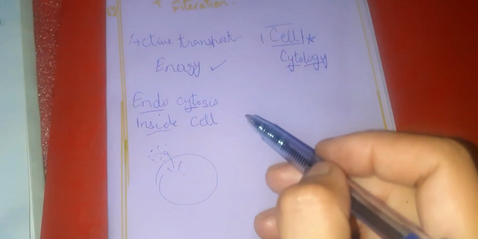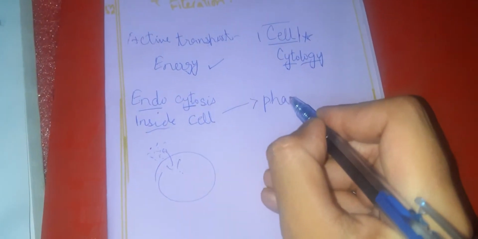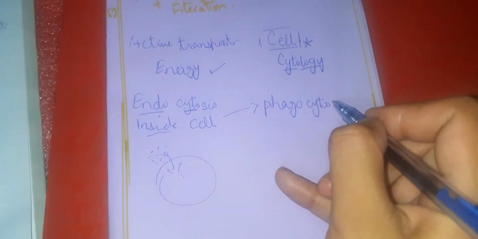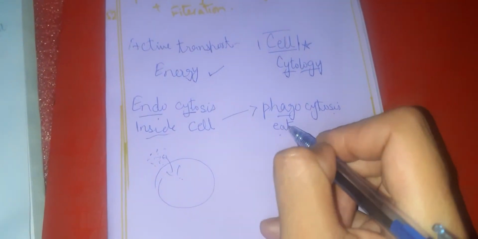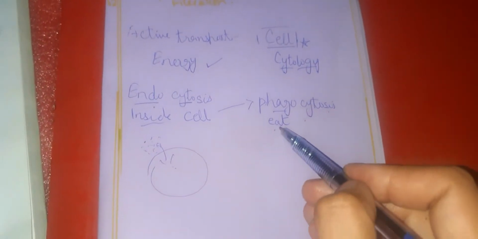But if the particles are in solid form, we call that type phagocytosis. Phagocytosis. Cytosis means cell and phago means eat. Cellular eating, right? Not eating a cell. It's that the cell will eat something.